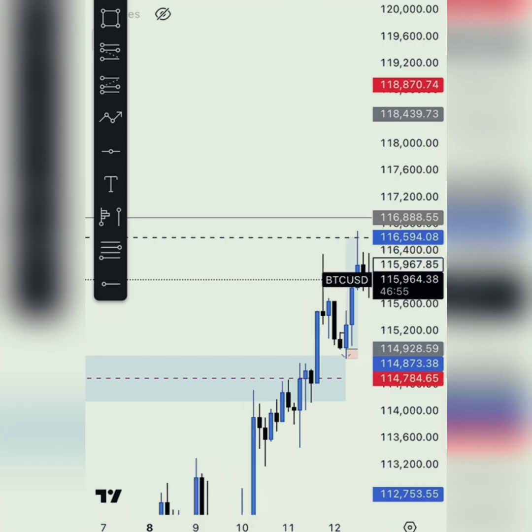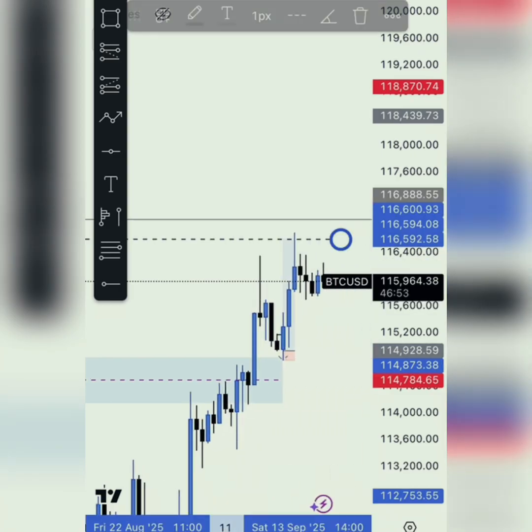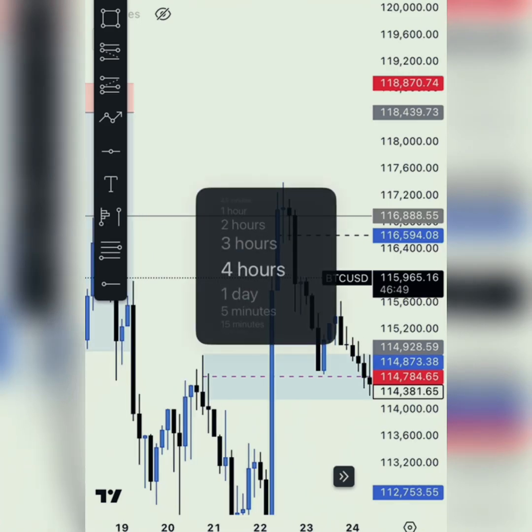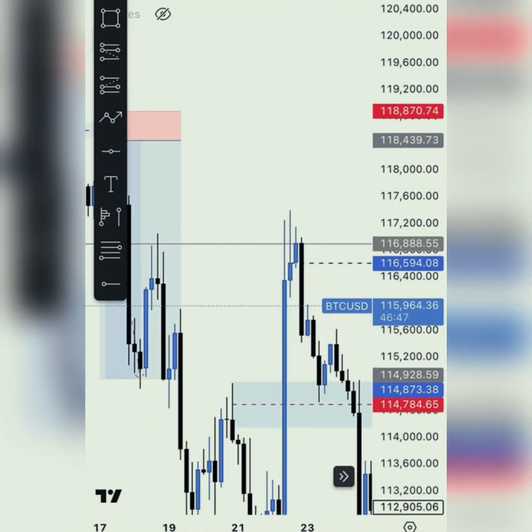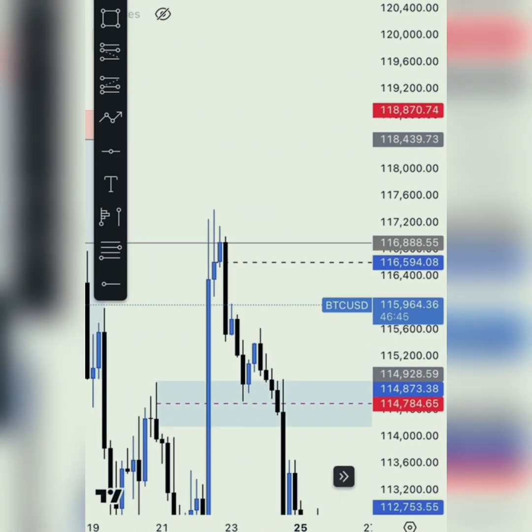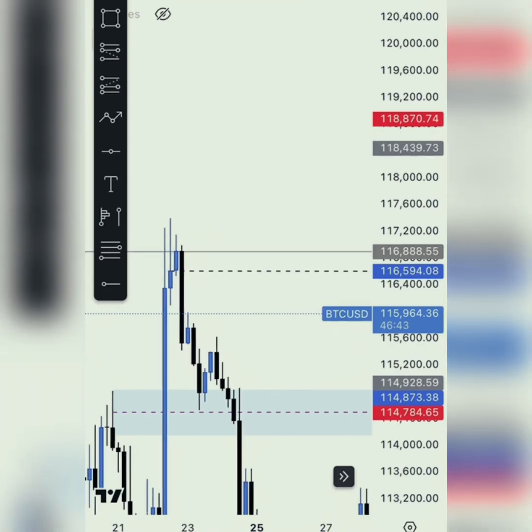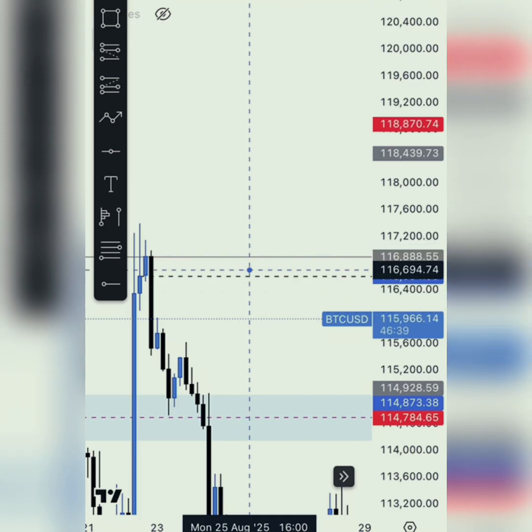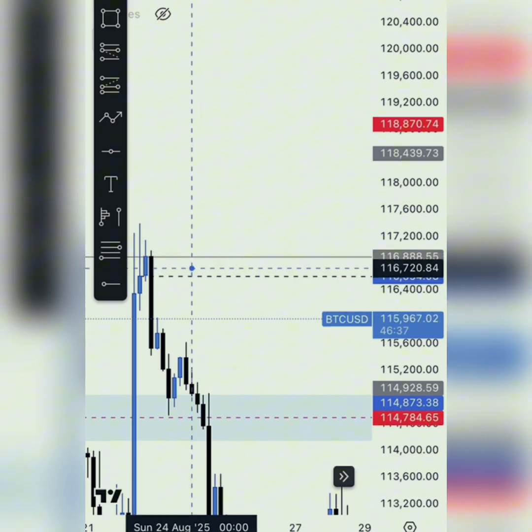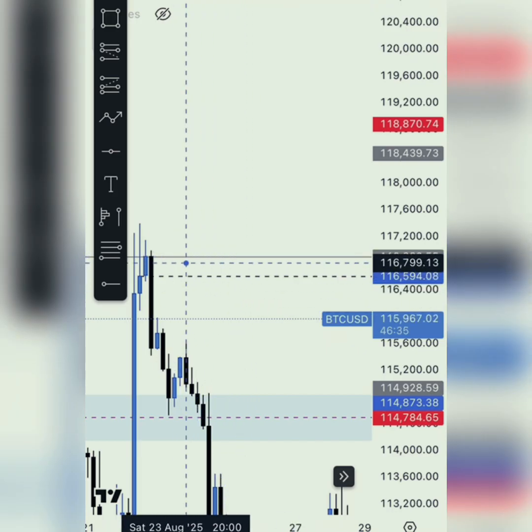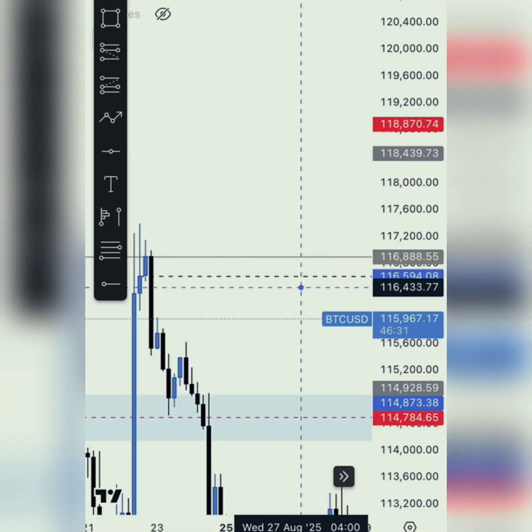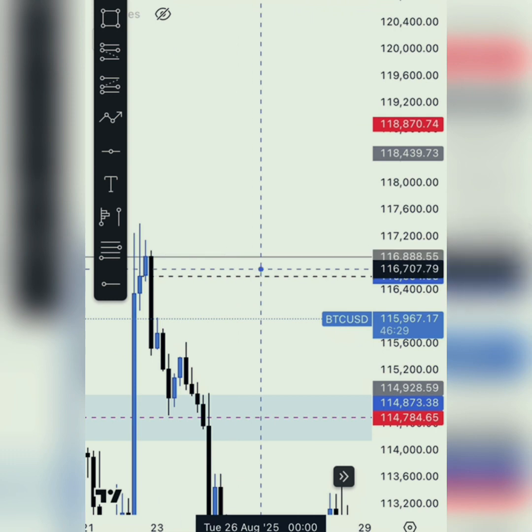So these are levels I'm seeing on this chart that made me take this trade. You might be wondering why my target was just up here. There's a level on this particular zone in 4 hours. If we go to 4 hours right now, you come to understand this is an order block. And this very high we are seeing here, this line on the upside of this particular level, is also a key level where I'm expecting market to take out and tell us what the bias is going to look like from next week.